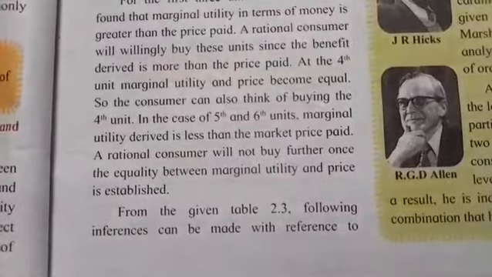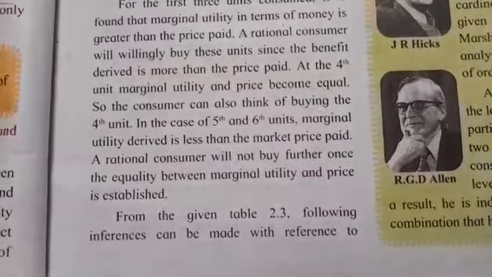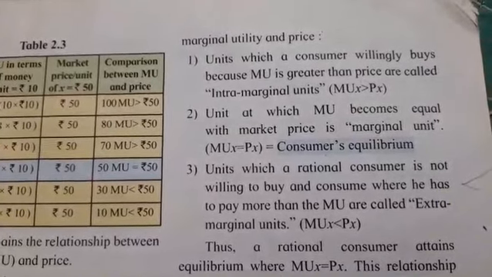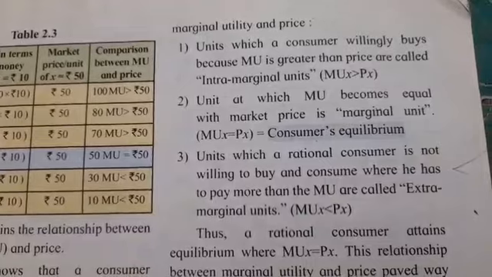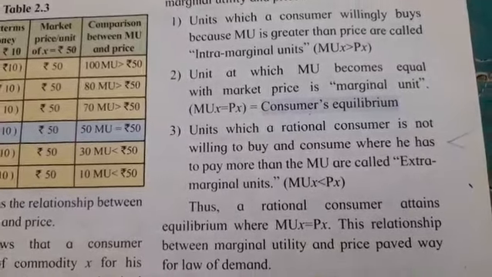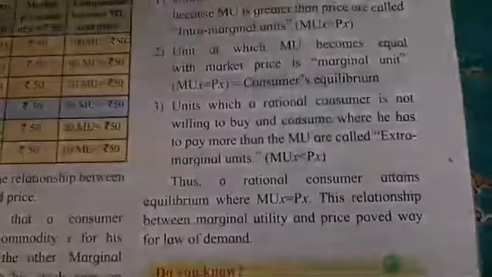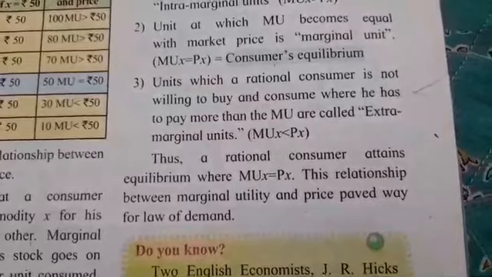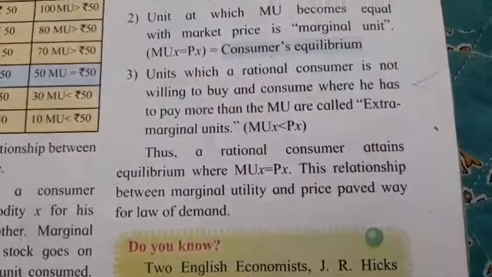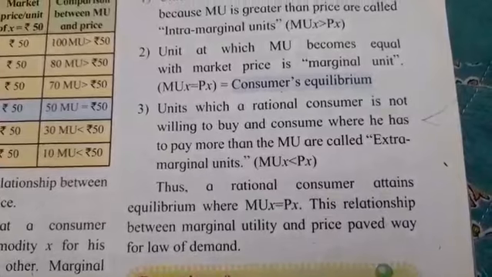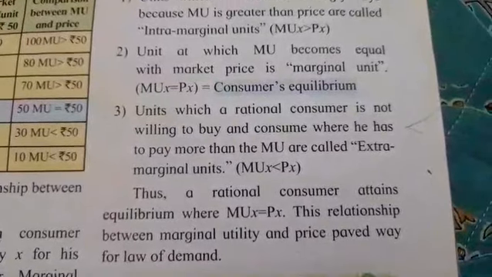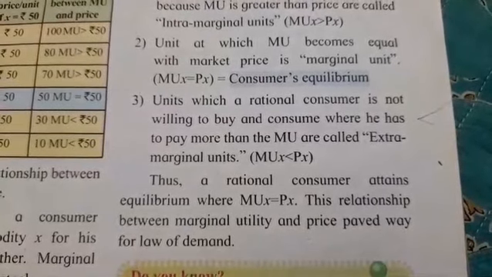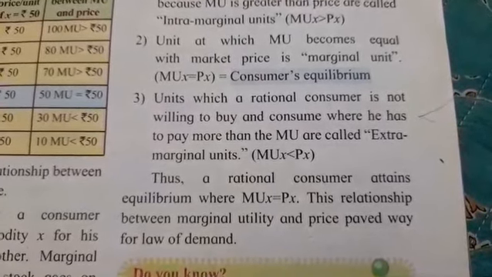From the given table 2.3, the following inferences can be made with reference to marginal utility and price. First, units which a consumer willingly buys because MU is greater than price are called intra-marginal units. Second, units at which MU becomes equal with market price is the marginal unit. Third, units which a rational consumer is not willing to buy and consume, where he has to pay more than MU, are called extra-marginal units. Thus, a rational consumer attains equilibrium where MU is Px. This relationship between marginal utility and price paved the way for the law of demand.